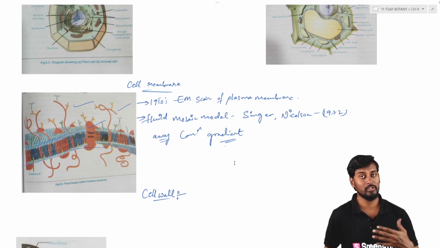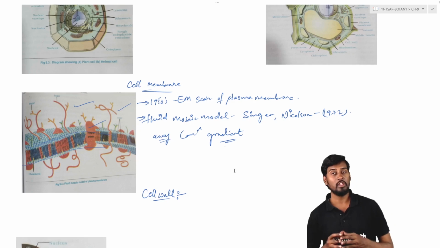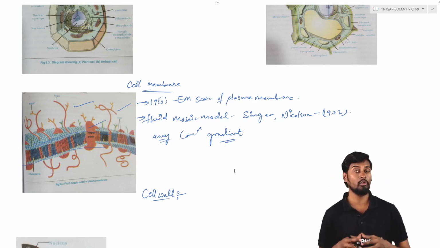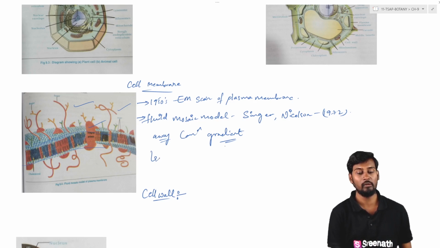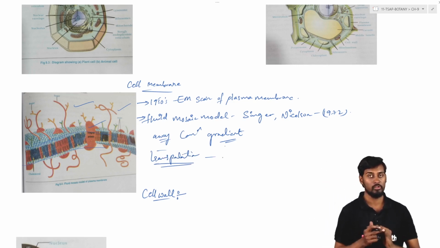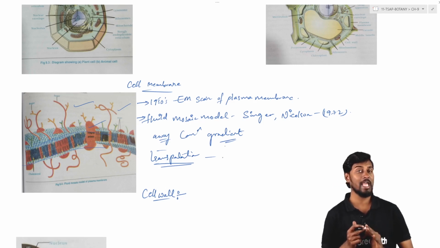apart from these structures, the function of the cell membrane. If we talk about the cell membrane, it is majorly involved in regulating the transport of substances from one side of the cell to the other side of the cell. That is, it is involved in the transportation process. For example, we can divide transportation into 3 types: one is osmosis, the second is facilitated diffusion, and the third is active transport.